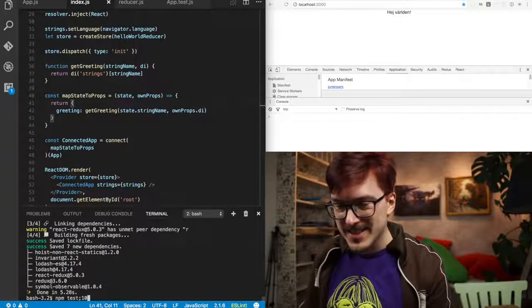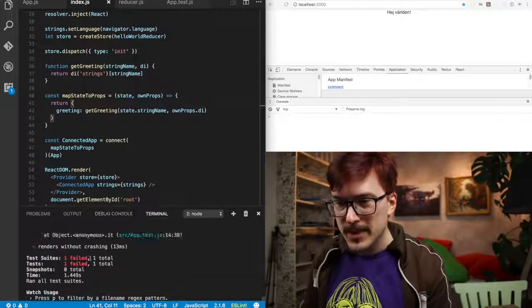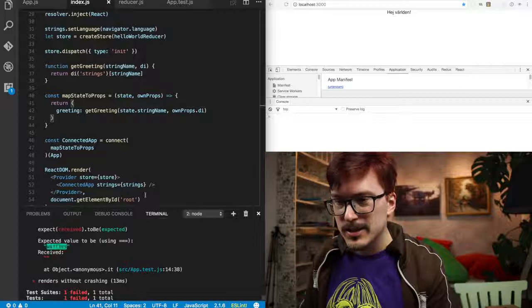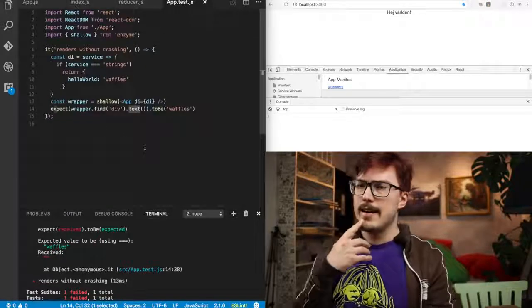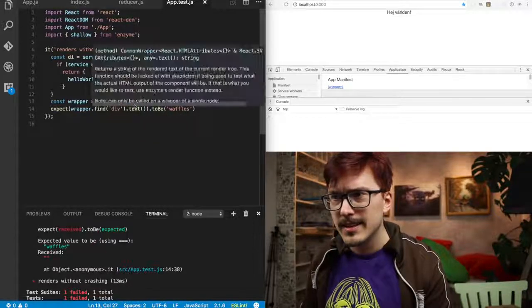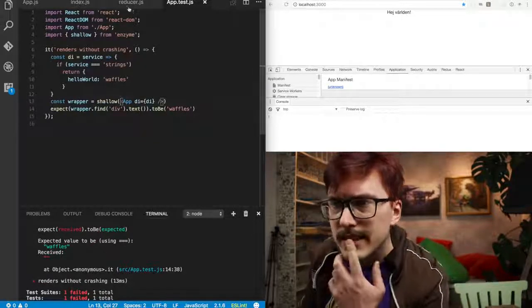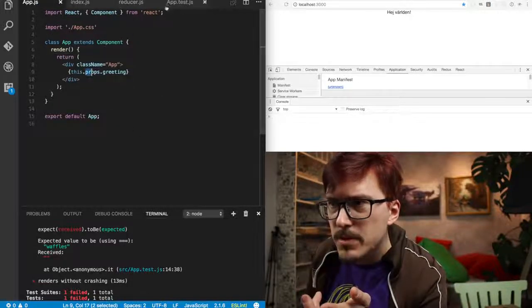Let's see if the test runs. They are probably long since broken. We need to fix those. Okay, expected value to be waffles. No, we're not doing this properly at all. How do you even test Redux things like this? It's supposed to just have this props greeting.